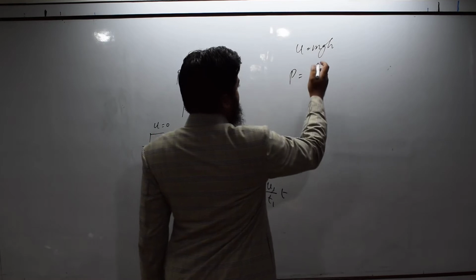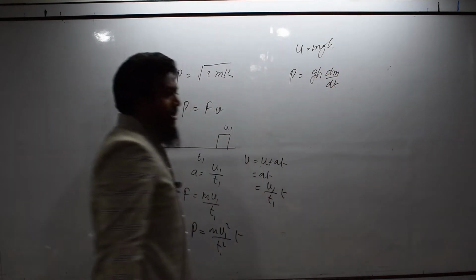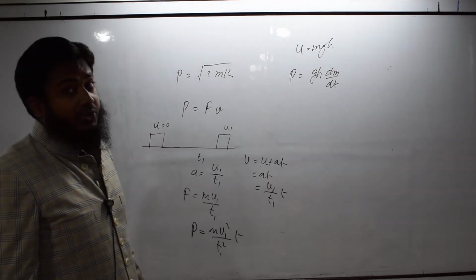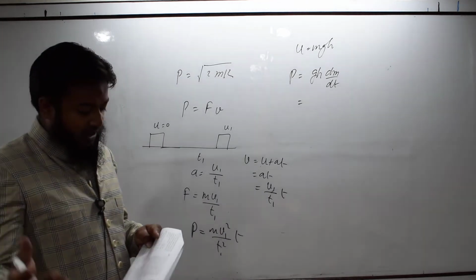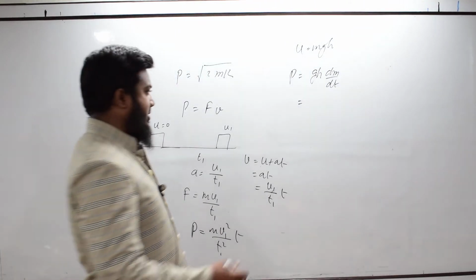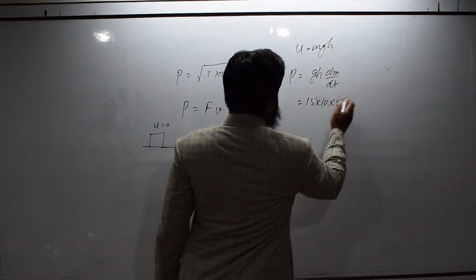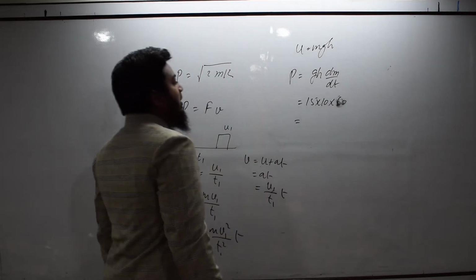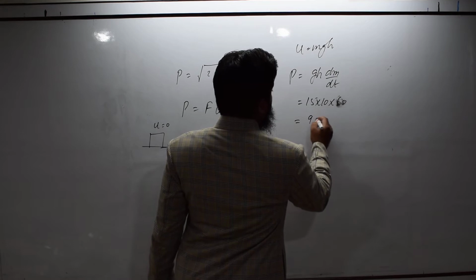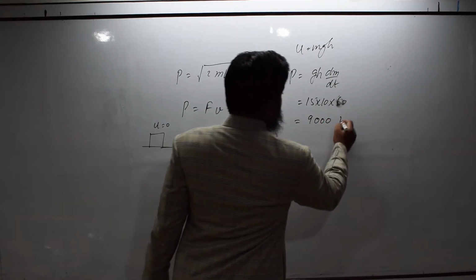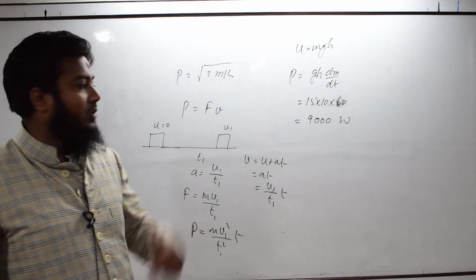Now, g and h are constant, and mass is changing with time. So, power will be dm over dt into gh. Water falls from a height of 60 meter at the rate of 15 kilogram per second. So, dm over dt is 15, g is 10 and h is 60. So, total this is 9,000 watt. Then 10% is lost due to frictional forces.